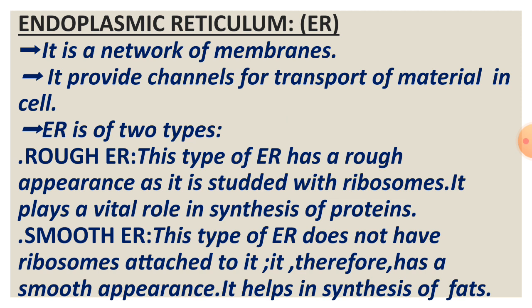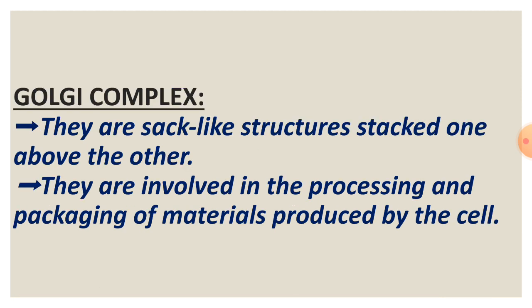ER is of two types, rough ER and smooth ER. Rough ER. This type of ER has a rough appearance as it is studded with ribosomes. It plays a vital role in synthesis of proteins. Smooth ER. This type of ER does not have ribosomes attached to it. It therefore has a smooth appearance. It helps in synthesis of fats.